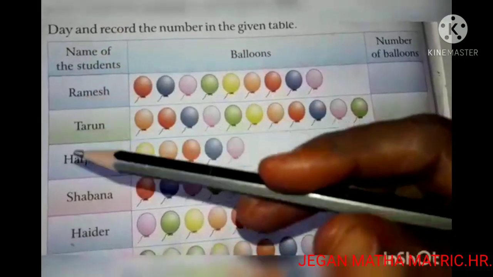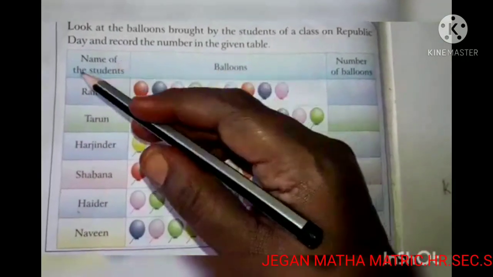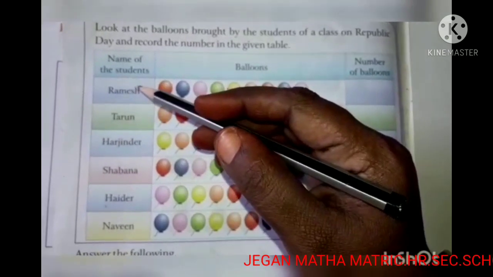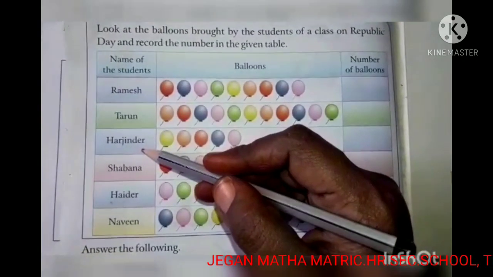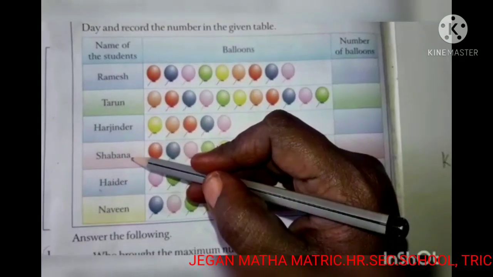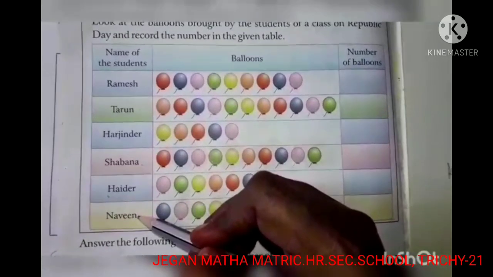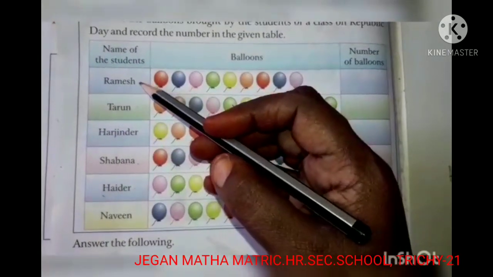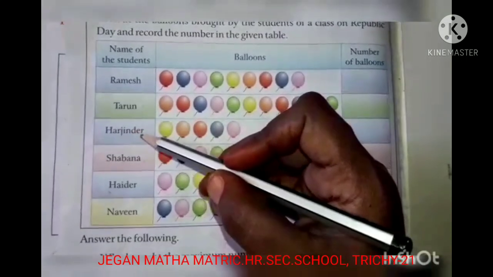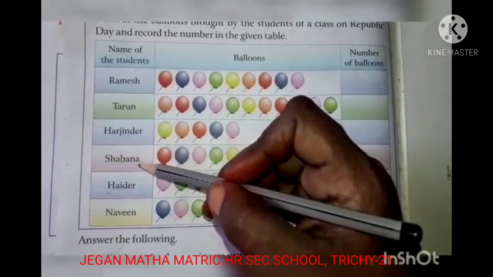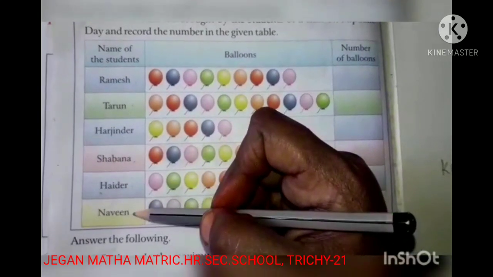See, the list of the students' names is here. I read the names of the students: Ramesh, Tarun, Harjinder, Shabana, Haider and Naveen.